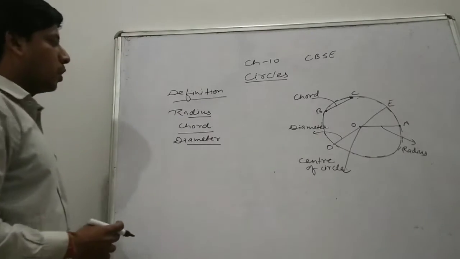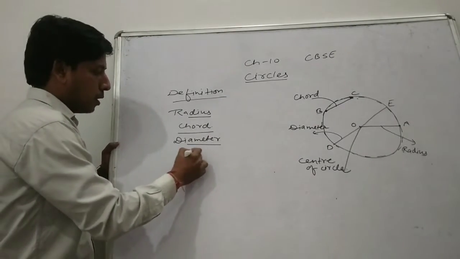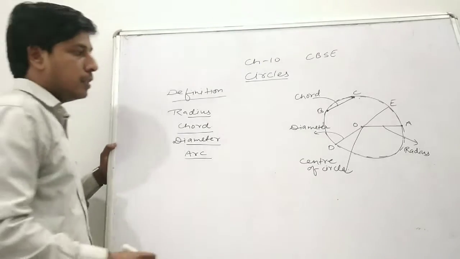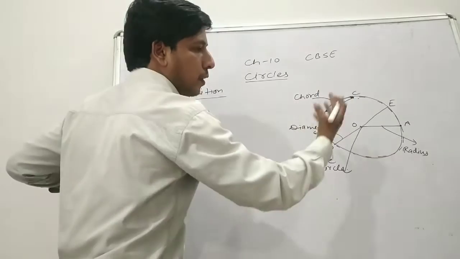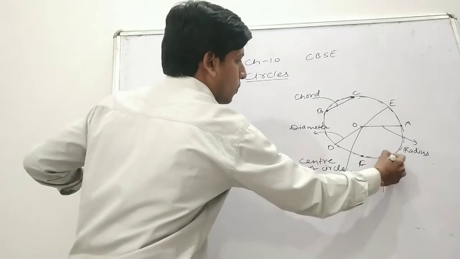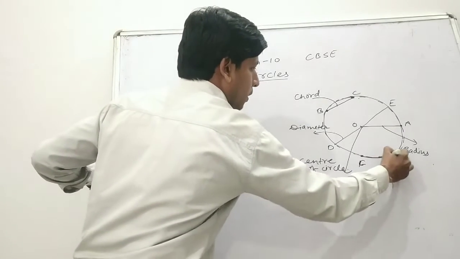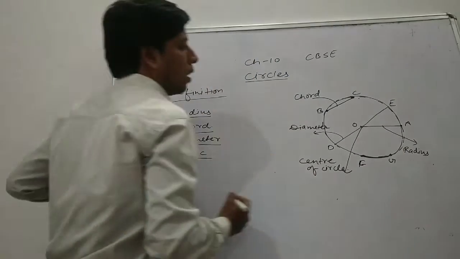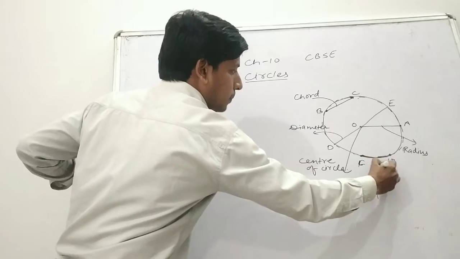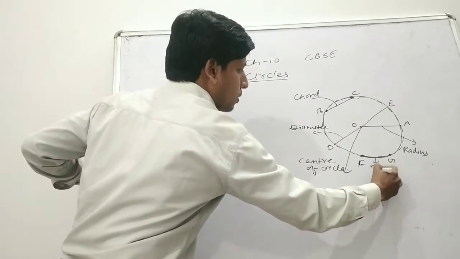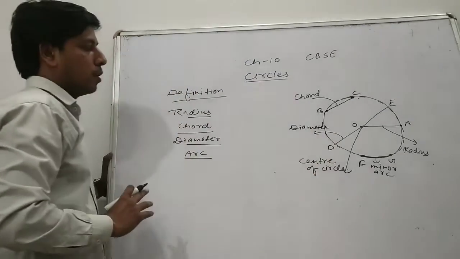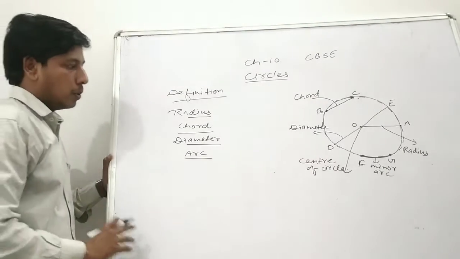After that, if we talk about what is arc of the circle. What is arc of the circle? So we can say that a part of circumference of circle. Let's suppose this is point F and this is point G. So this smaller part of the circle is known as arc of the circle. We can say this is minor arc because it is small, or remaining arc is known as major arc of the circle. Okay.